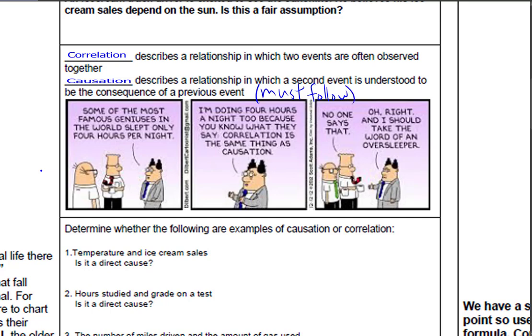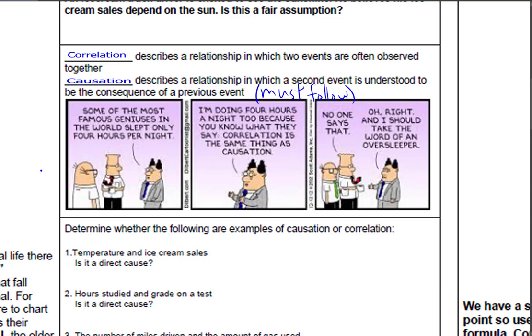So here's an example of just a comic strip that kind of illustrates the principle a little bit. Some of the most famous geniuses in the world slept only 4 hours per night. This is what the guy's thinking, right? He's like, I'm doing 4 hours a night too, because you know what they say, correlation is the same thing as causation, right? And the guy's like, no one says that. He's like, oh, right, and I should take the word of an oversleeper, right?